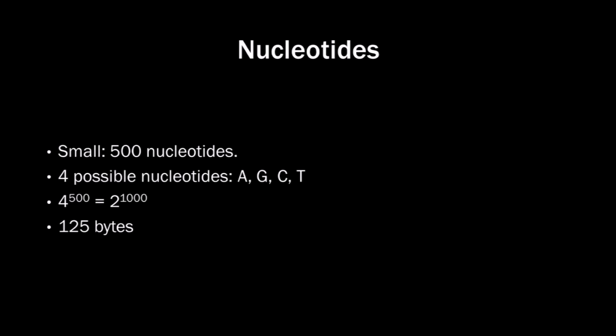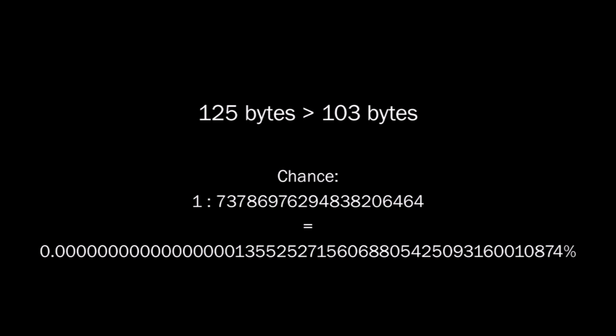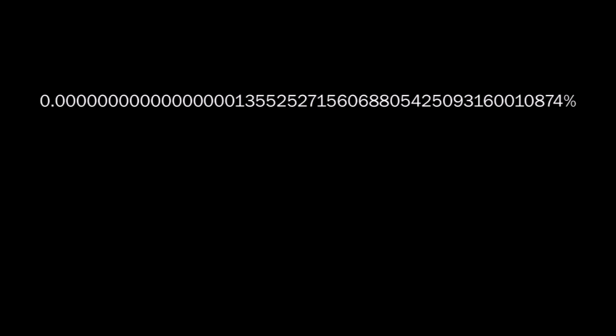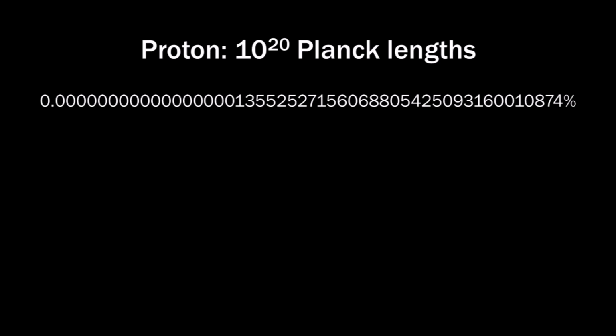This protein code can be stored in a computer file of 125 bytes long. We've seen that the ultimate randomizer could generate files of 103 bytes. So this is larger. So the chance that the ultimate randomizer could generate this protein code is quite small. It's actually impossible.